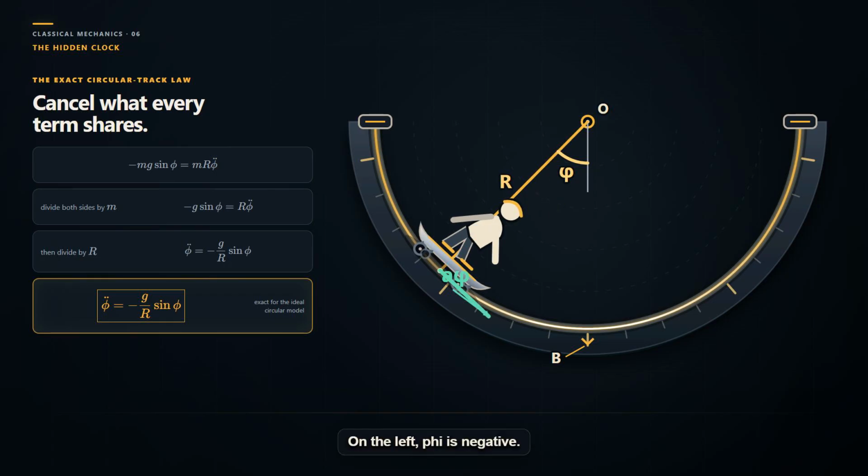On the left, phi is negative. Sine phi is negative, the leading minus makes phi double dot positive, and acceleration again points toward B. Right, bottom, left. The exact law changes sign in precisely the way a restoring law should.